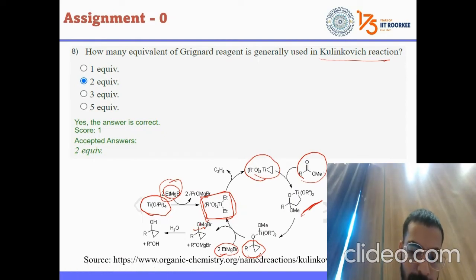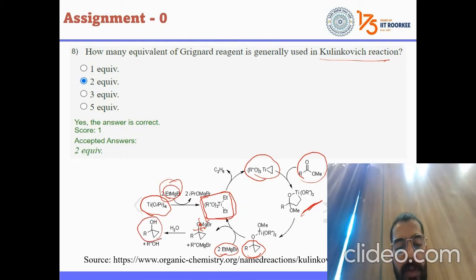Actually, this bond will hydrolyze during workup, and we will find this as the product. So two equivalents of this Grignard reagent are used in each cycle of the reaction. And again, the catalyst will be regenerated, and the reaction cycle will keep on happening until only those concepts, either this or the quenching of the catalyst.